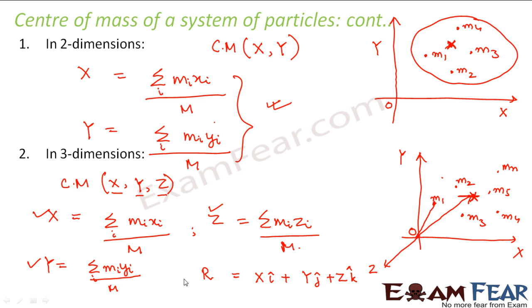Looking at these three expressions, we can say this r can be written as summation of mi ri divided by capital M, because we can write x as summation of mi xi, y as summation of mi yi, and so on. So this is how we define the center of mass of a system of particles. Now you are clear on how we determine the center of mass of a system of particles or of a rigid body.